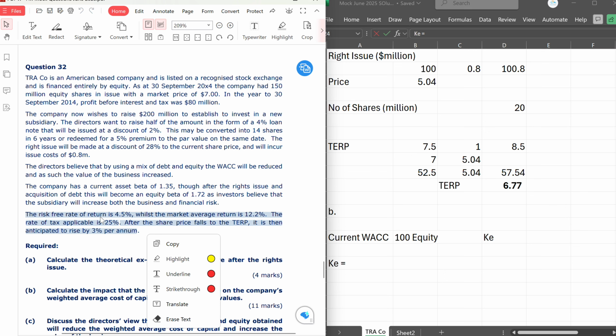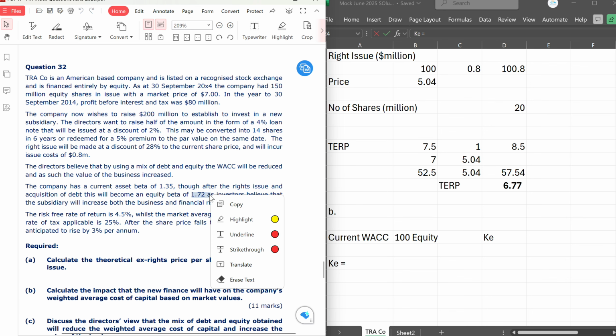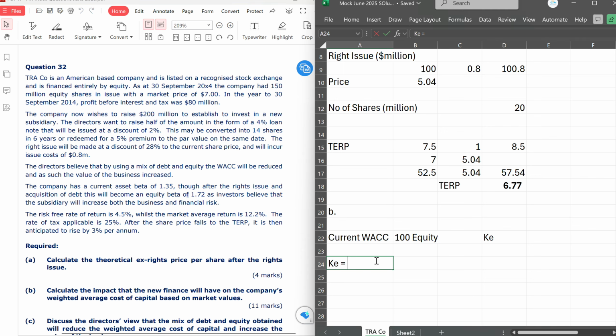So we have the risk-free rate at 4.5, market return at 12.2. And they've given us the beta. The current beta is going to be the asset beta, because the company doesn't have any financial risk. So if you don't have financial risk, then your equity beta is the same as your asset beta of 1.35. However, after the debt issue, we expect that to change to 1.72. So we'll see how that will play here. But currently, there is no debt.